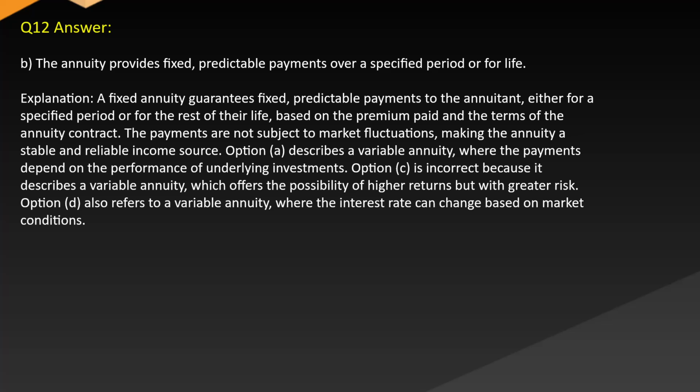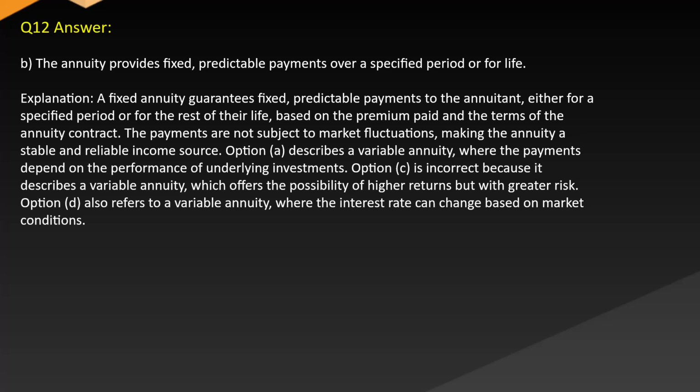Answer B, the annuity provides fixed, predictable payments over a specified period or for life. Explanation: a fixed annuity guarantees fixed, predictable payments to the annuitant, either for a specified period or for the rest of their life, based on the premium paid and the terms of the annuity contract. The payments are not subject to market fluctuations, making the annuity a stable and reliable income source.